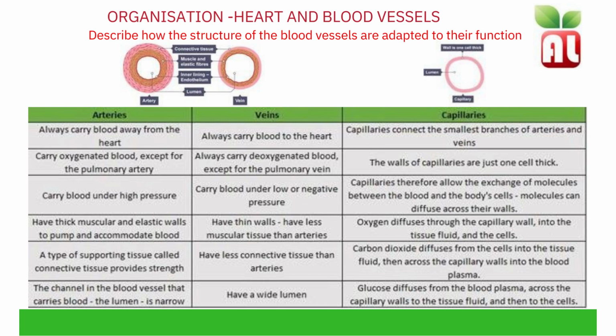Capillaries connect the smallest branches of arteries and veins. The walls of capillaries are just one cell thick. Capillaries therefore allow the exchange of molecules between the blood and the body's cells. Molecules are able to diffuse across their walls. Oxygen diffuses through the capillary wall into tissue fluid and cells. Carbon dioxide diffuses from the cells into the tissue fluid, then across the capillary walls into the blood plasma. Glucose diffuses from the blood plasma across capillary walls to tissue fluid and then into cells.